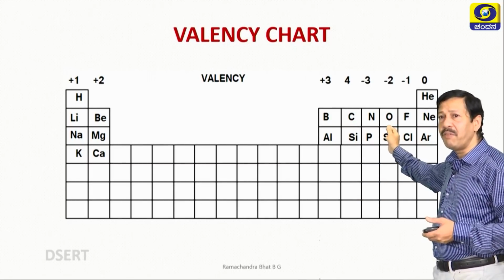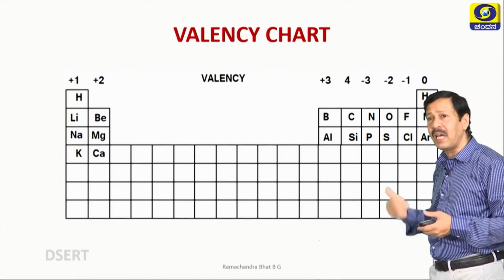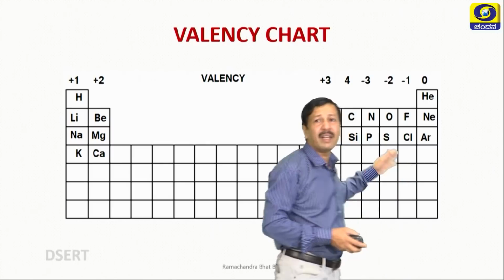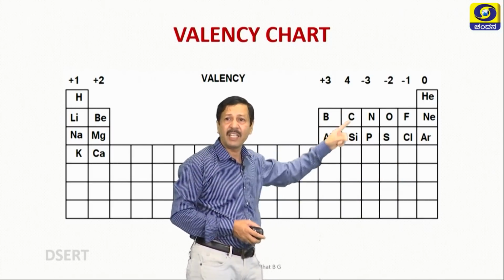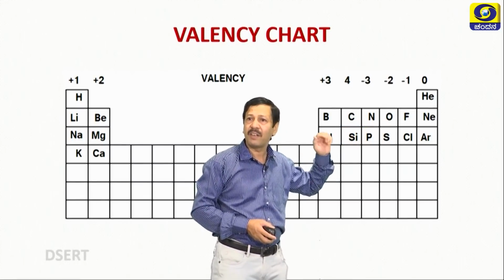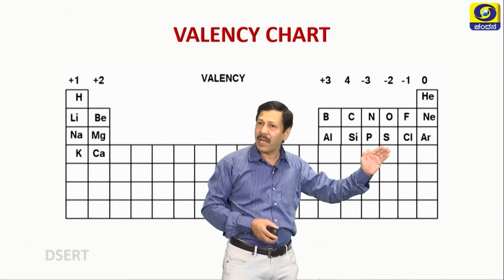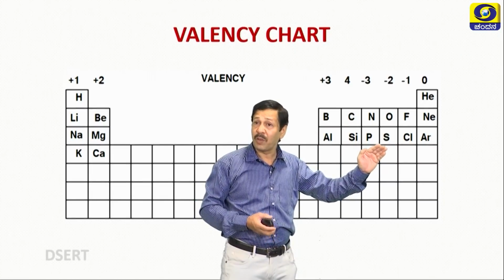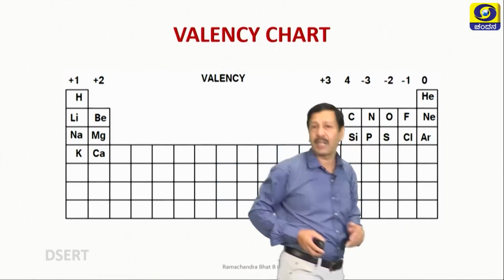Next one is valency -3, meaning they have the tendency to accept electrons and become negatively charged. Here you are seeing nitrogen and phosphorus. Next one is -2, that is oxygen and sulfur. Then comes -1, the 17th group, fluorine, chlorine. Then comes the zero group elements, the noble gases.